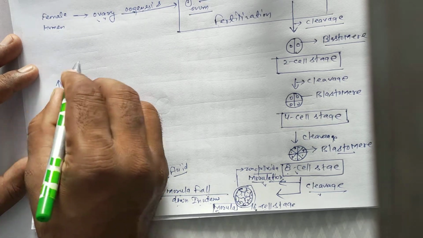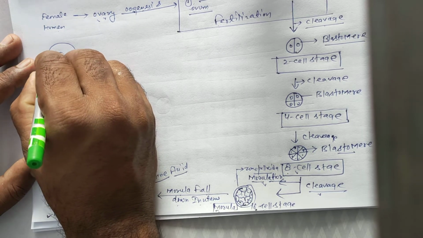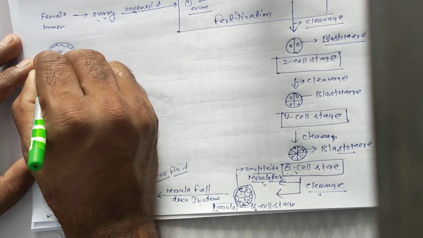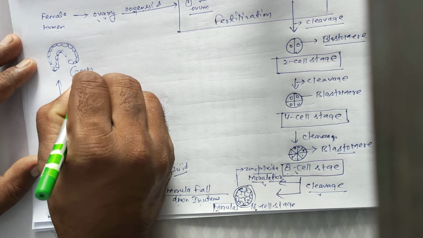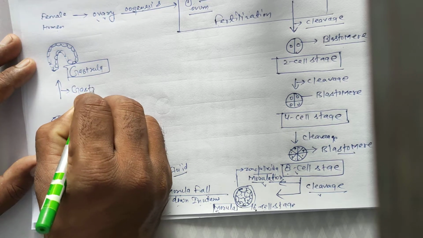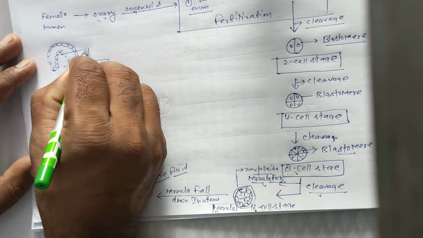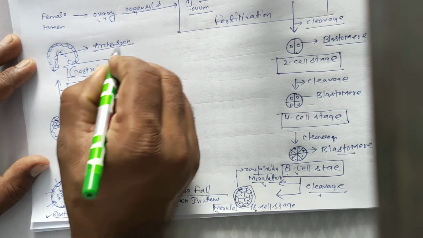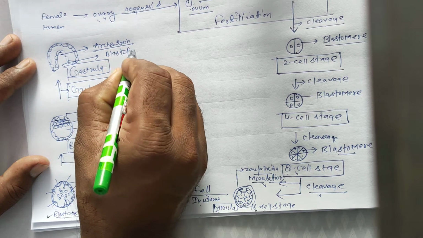Next stage is gastrula. This is the figure of gastrula. By the process of gastrulation, the cavity of the gastrula is the archenteron. A pore-like structure in the gastrula is the blastopore.